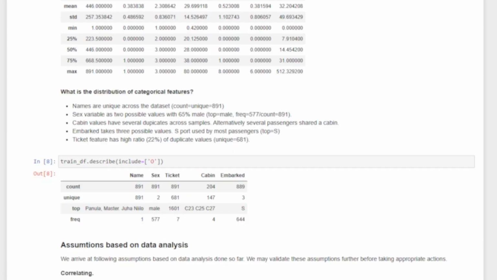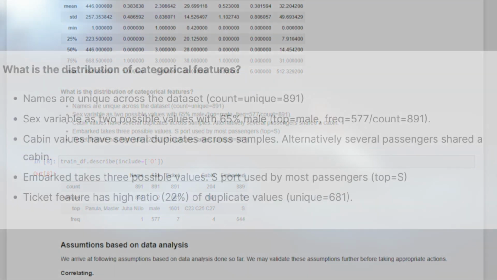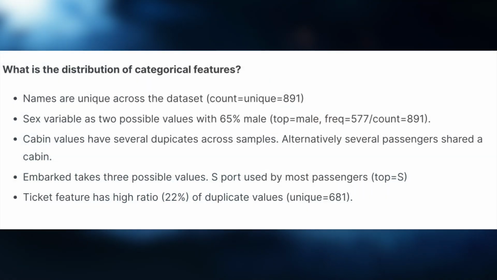The .describe function can also be used for objects by including the syntax include equals O. From this, the author finds these insights. The names are unique across the data set, so there are no duplicates in names. The sex variable has 2 possible values, and the males are 65%. Cabin values have several duplicates across samples. Alternatively, several samples could have shared a cabin.